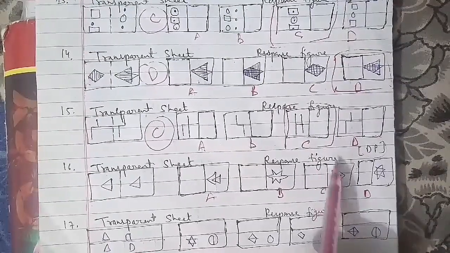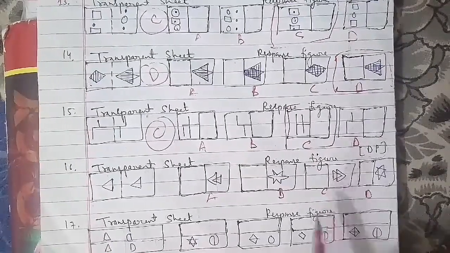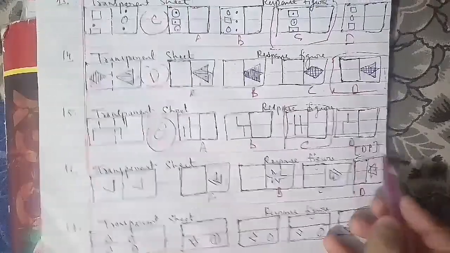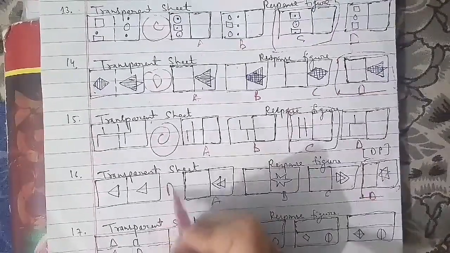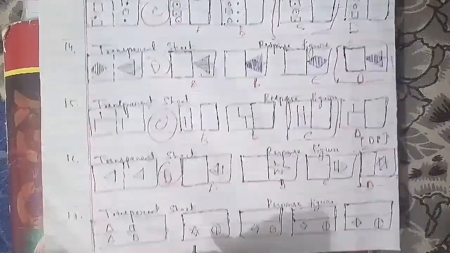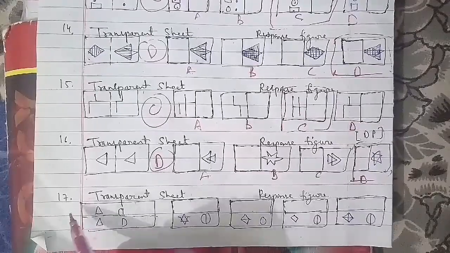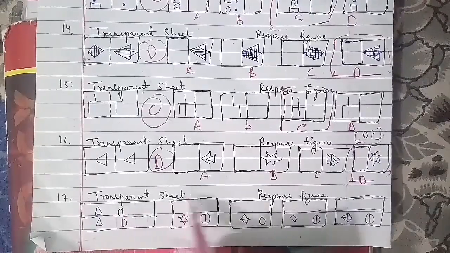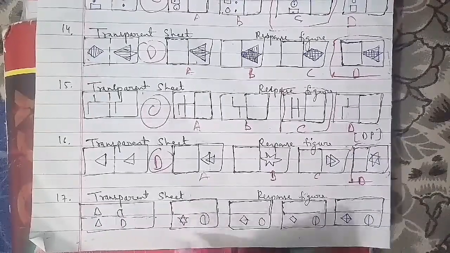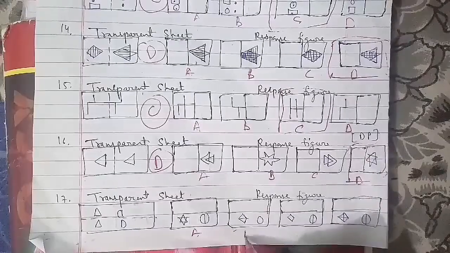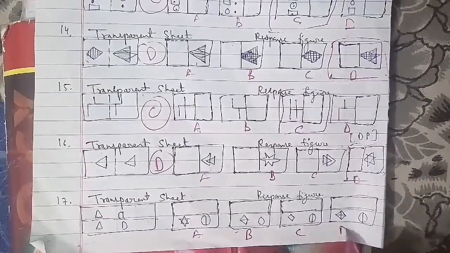We'll go ahead with another one, which is your 17th question of the session. This is the transparent sheet. This is the response figure here, which is named A, B, C and D. On the same cases here, the figure which we have as an answer is figure A. It will be the right answer for this question as well.